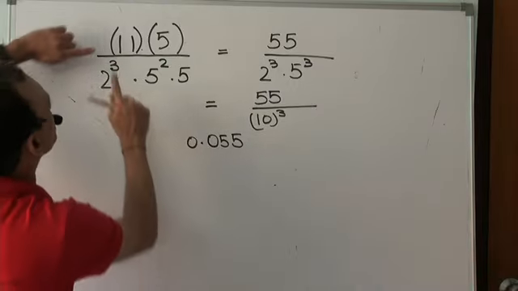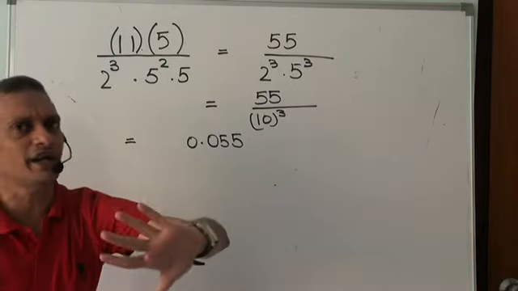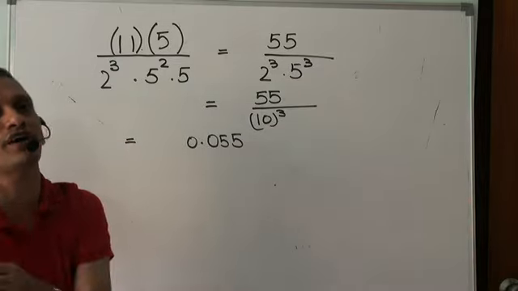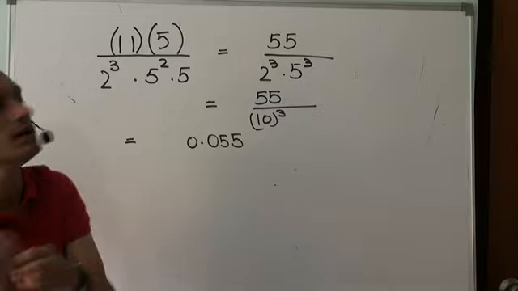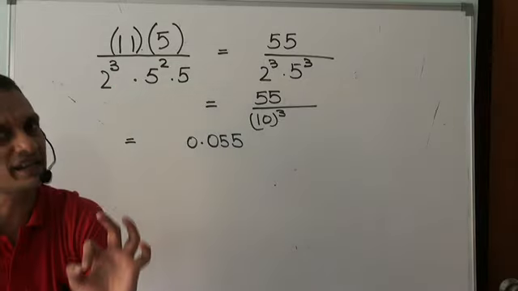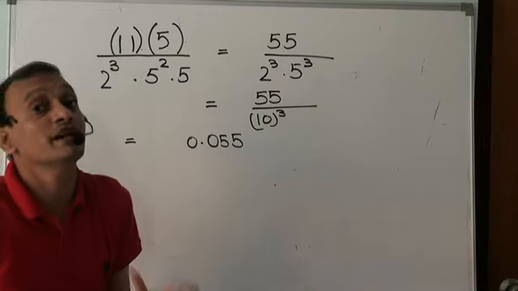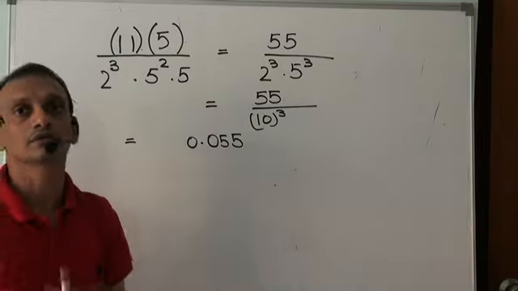So eventually, if there is nothing common between the numerator and denominator, I repeat, and the denominator is of the form 2 to the power m into 5 to the power n, where m and n are non-negative integers, then the rational number must be of the kind terminating decimal.